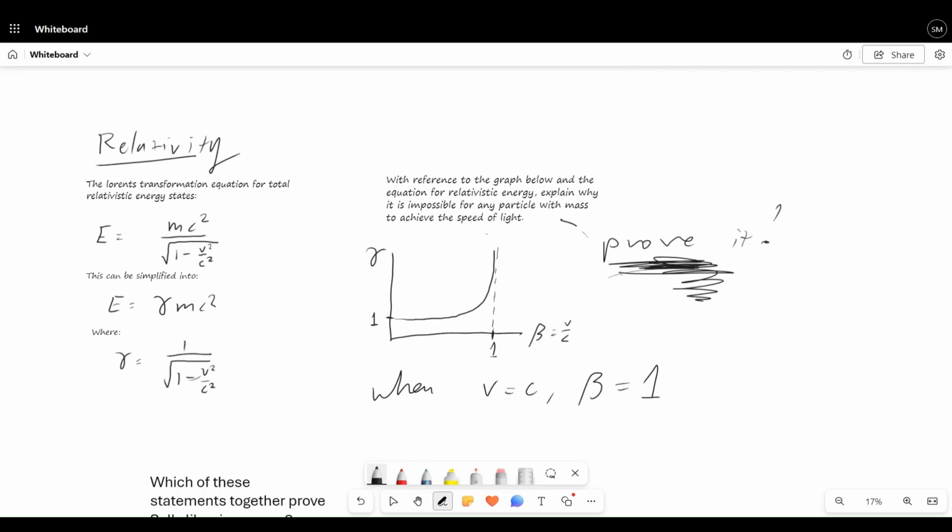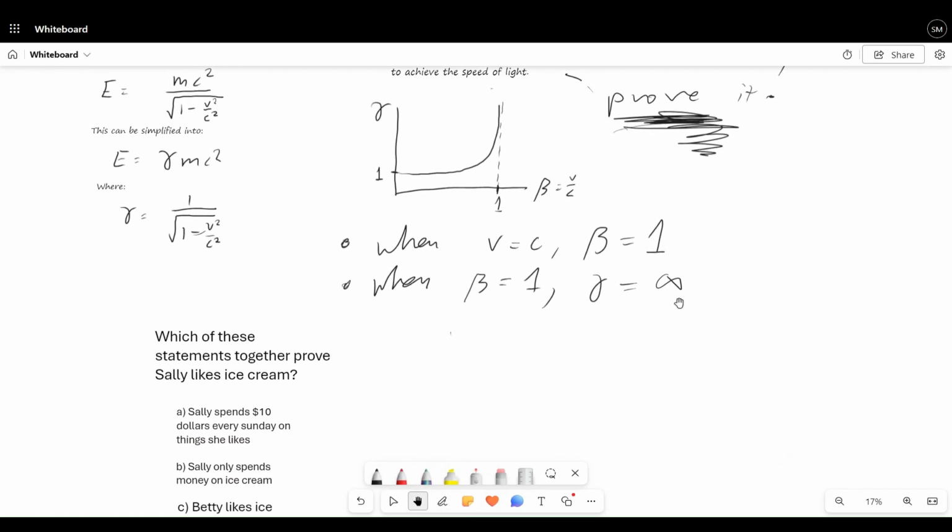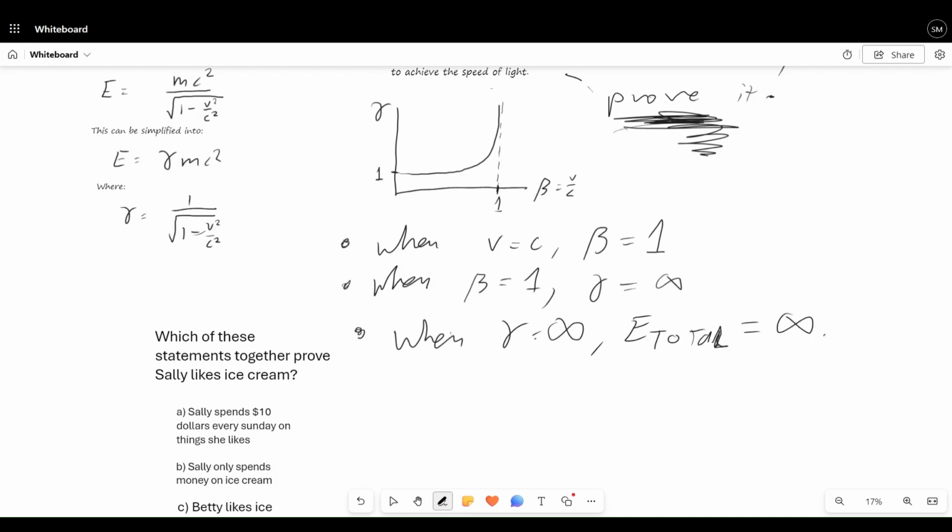Okay, well, what does that mean? Well, this is one point. Second point, when beta is equal to 1, gamma is equal to infinity, right? Okay, that's our second point. Okay, third point. What does that mean? Well, when gamma is equal to infinity, E total is also equal to infinity.